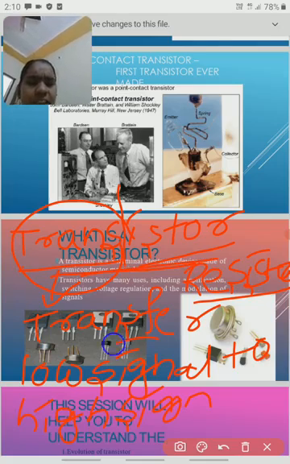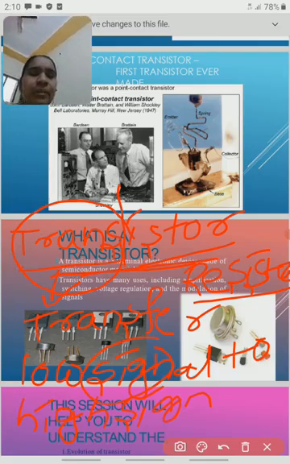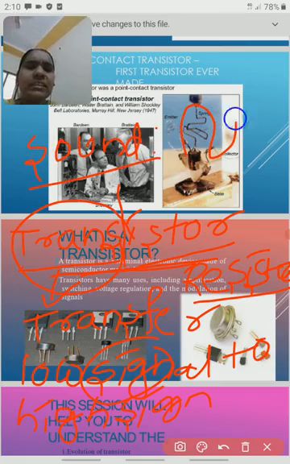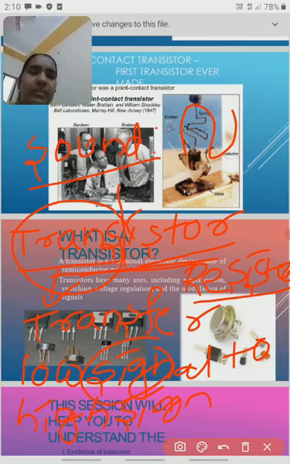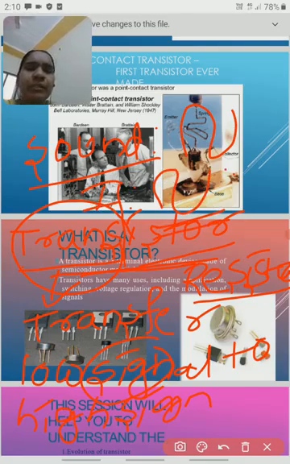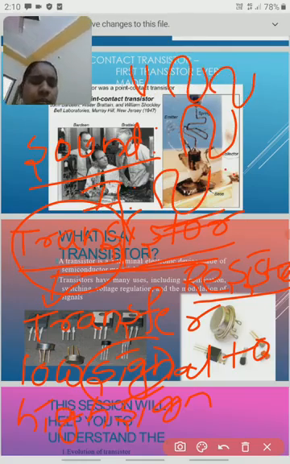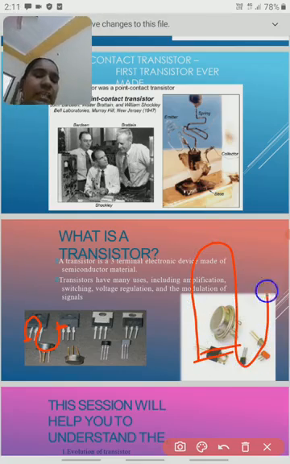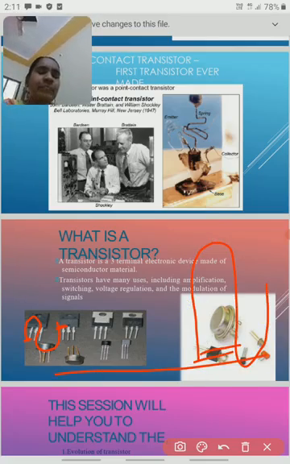Actually, what is meant by signal? Signal is, for example, sound waves: when I am talking, sound waves are produced, and sound waves are also signals. Current is also a signal in the form of sine waves. This is a sine wave. Voltage is also a signal. The main function of the transistor is that if a signal is initially very small in size, using this transistor automatically increases the size of the signal. This process we call amplification.